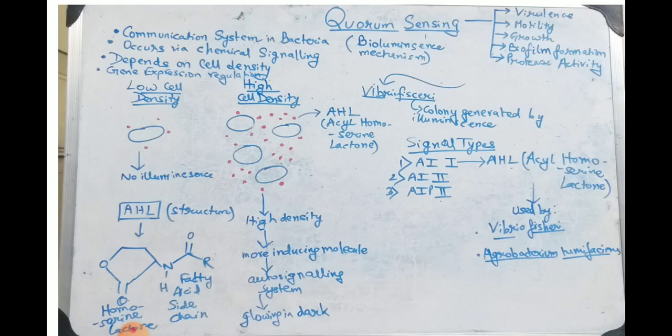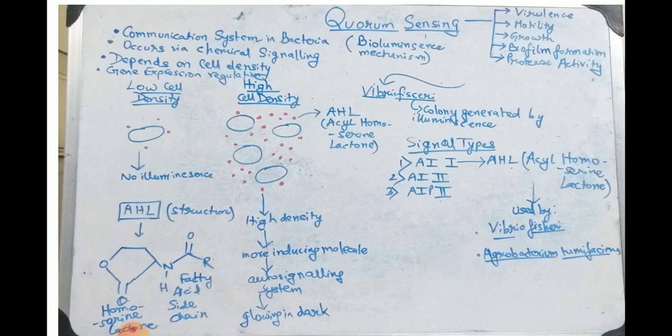Because this AHL synthase gene synthesizes AHL, and the other bacterial cells have receptors for AHL. They perceive the AHL through these receptors. These AHL molecules enter those bacterial cells and turn on the synthesis of more AHL molecules. So, it is called an auto-signaling system.